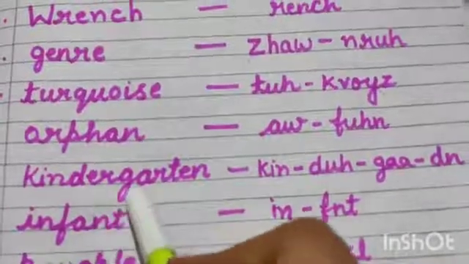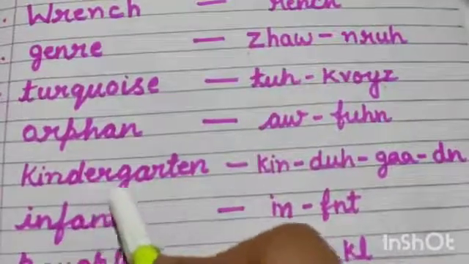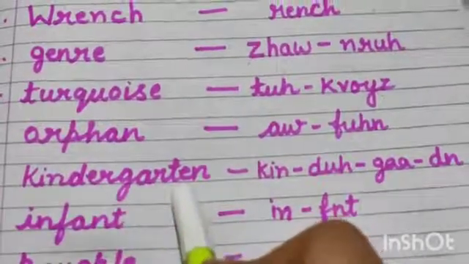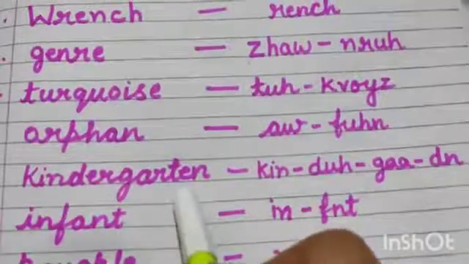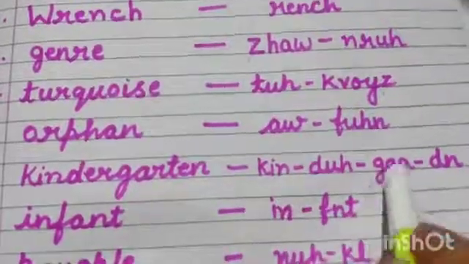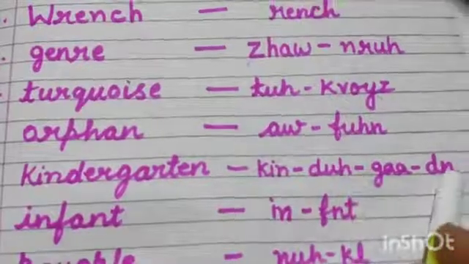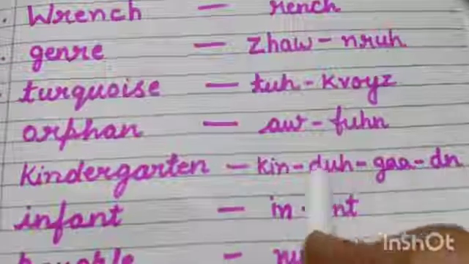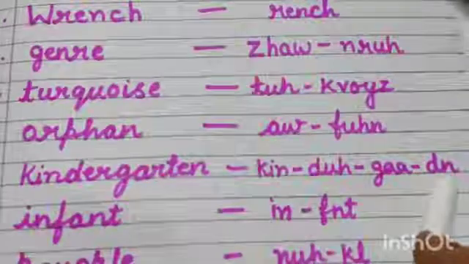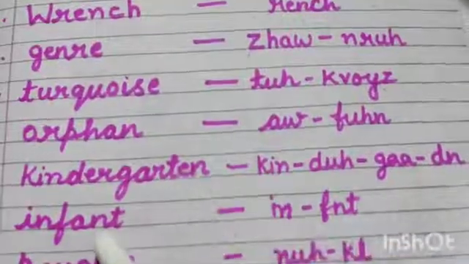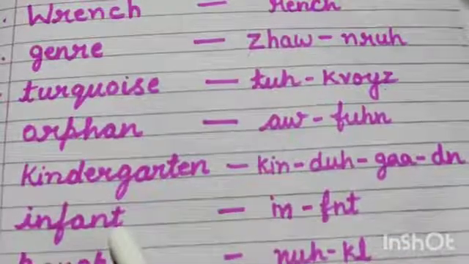Next word is kindergarten. No, this is wrong. We have to pronounce it like kindergarten. Understood?